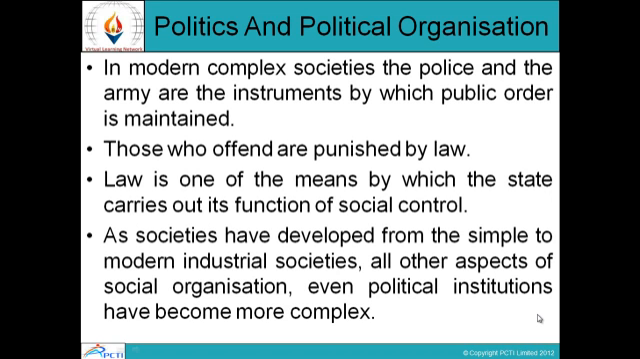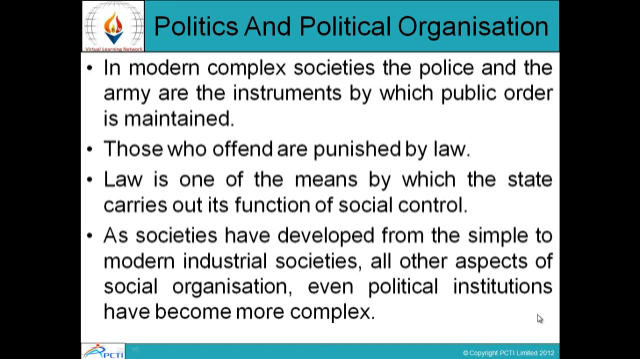Politics and political organization. In modern complex societies, the police and the army are the instruments by which public order is maintained. Those who offend are punished by law. So police and army are the two instruments by which public order and discipline is maintained in society, and those who offend are punished by law. Law is one of the means by which the state carries out its functions of social control. So only through legislation, laws and policies, the state carries out its functions of political, economic and social control in the society.